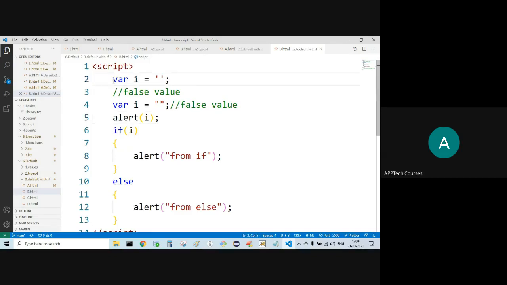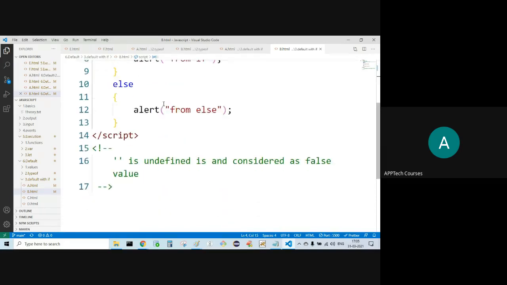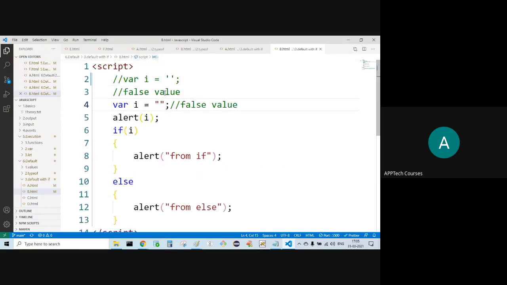Let's comment this. This is what we are calling an empty string, a string without having any characters.